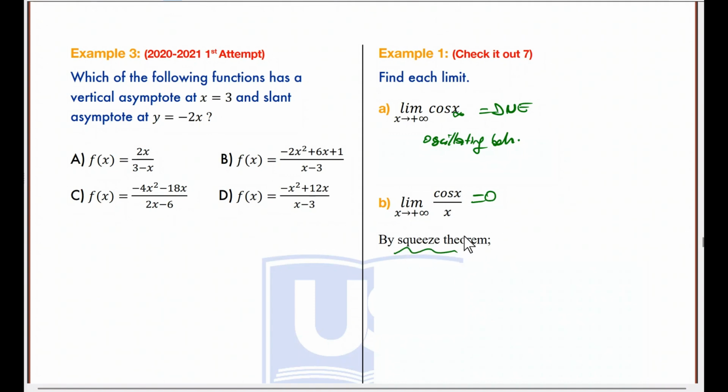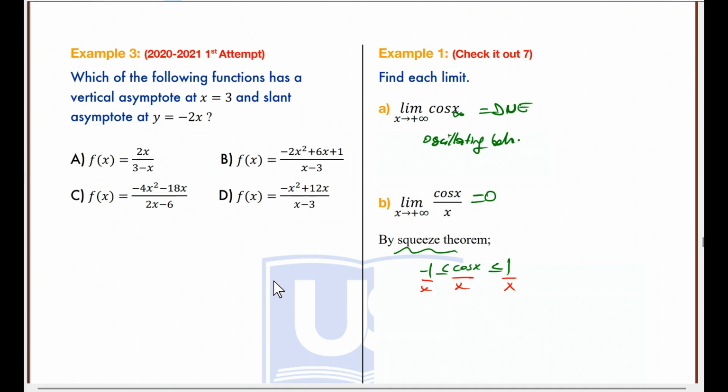Let me prove this once and I will not do this again. So remember, the range of cosine or sine is between negative 1 and positive 1, right? Here I have divided by x, so divide everything by x. And remember how to do squeeze theorem.